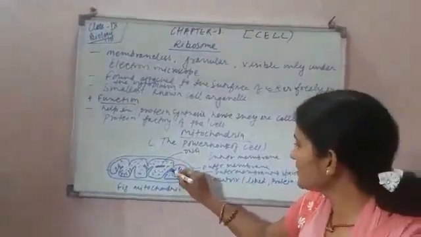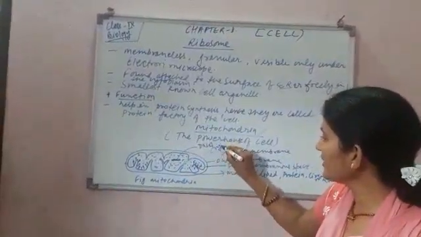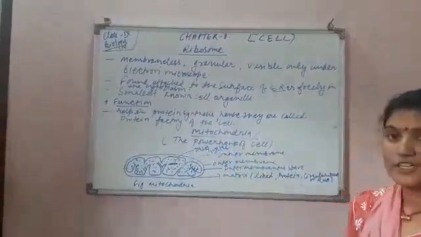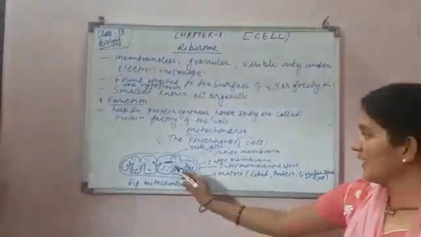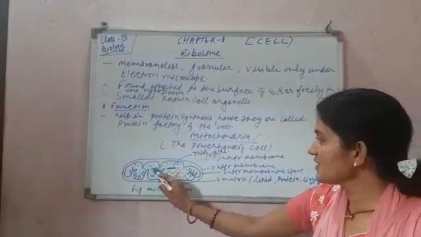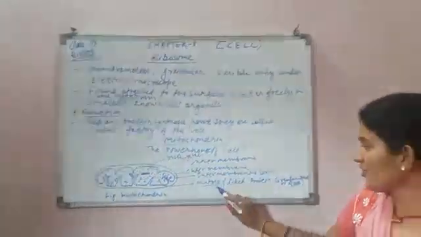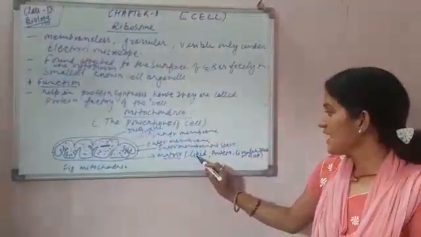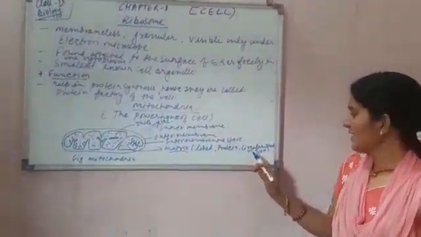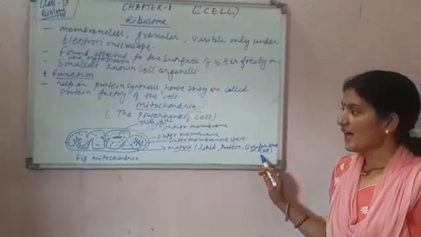This is the cristae. Cristae is formed by the folding of the inner membrane of mitochondria, and the matrix present in the space is known as matrix. Matrix of mitochondria is rich in lipid, protein, and circular DNA or RNA.